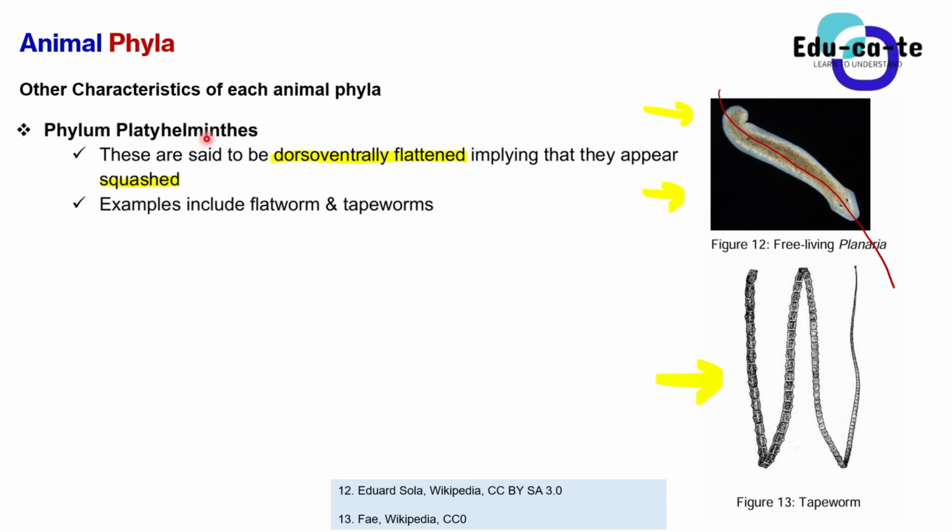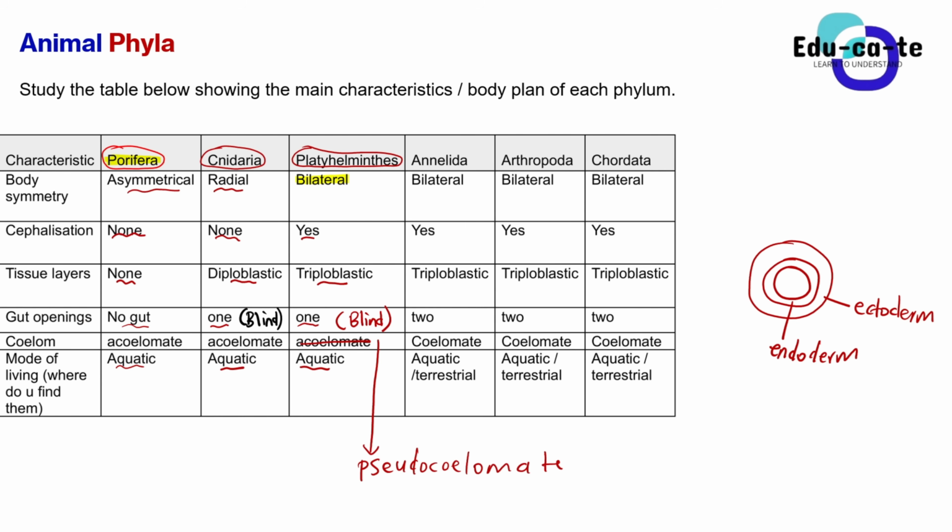So the examples of Platyhelminths that we have here, we have got this flatworm. We also have got tapeworms. So it's usually the worms. Okay, so this is just all about the Platyhelminths. Let's now move to the phylum Annelida.